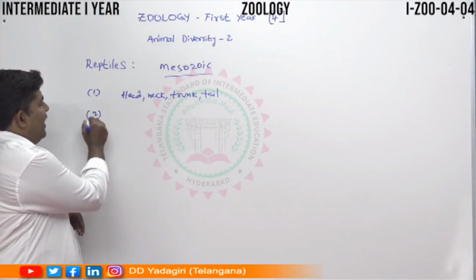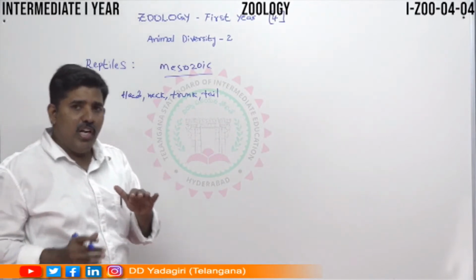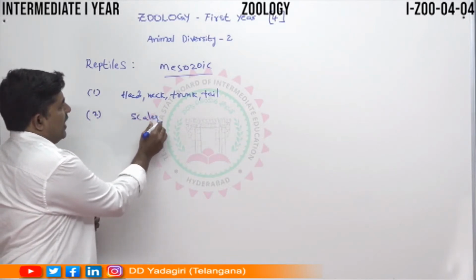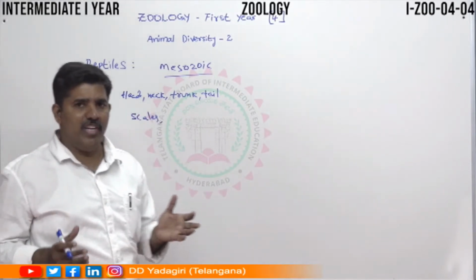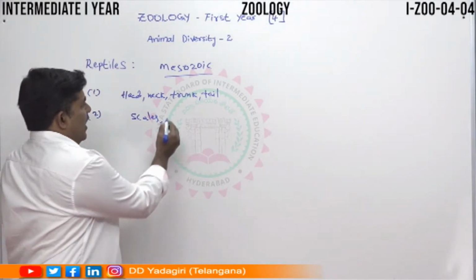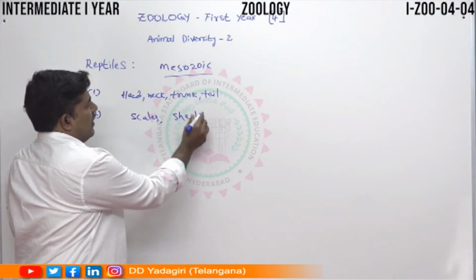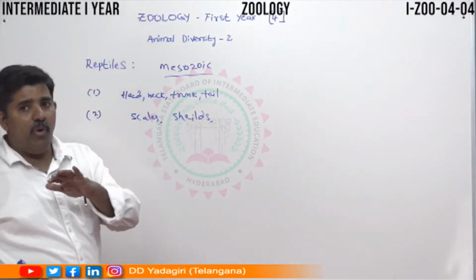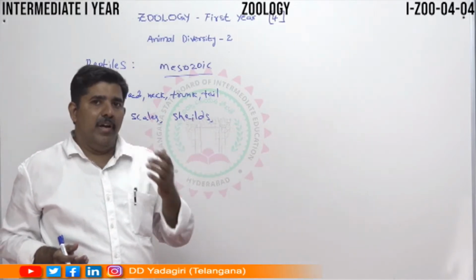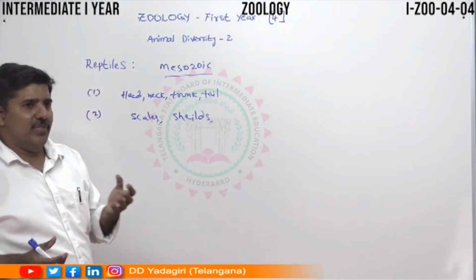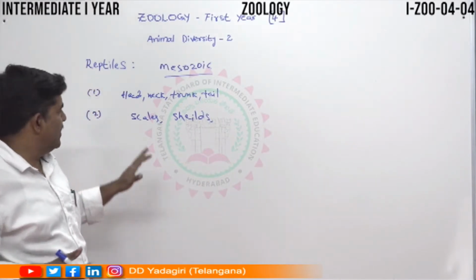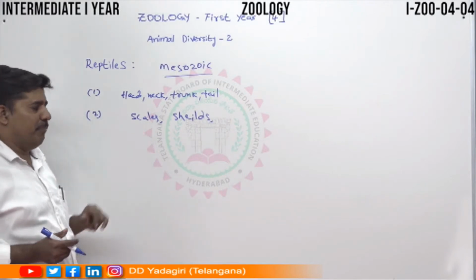Then the body is covered with the exoskeleton part called scales. Some species contain scales, especially snakes. We can see that snakes contain scales and shields. Especially we can see the crocodiles. The crocodile body is covered with shields, and in the chelonia, the tortoise, some different body parts are covered in the exoskeleton part. So this is the exoskeleton of the reptiles.